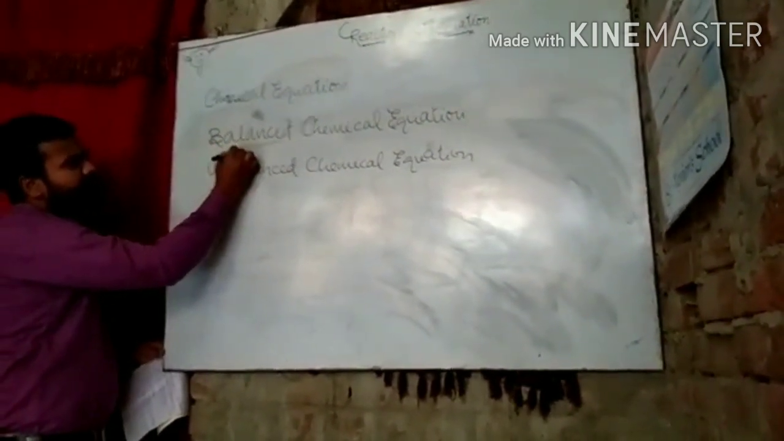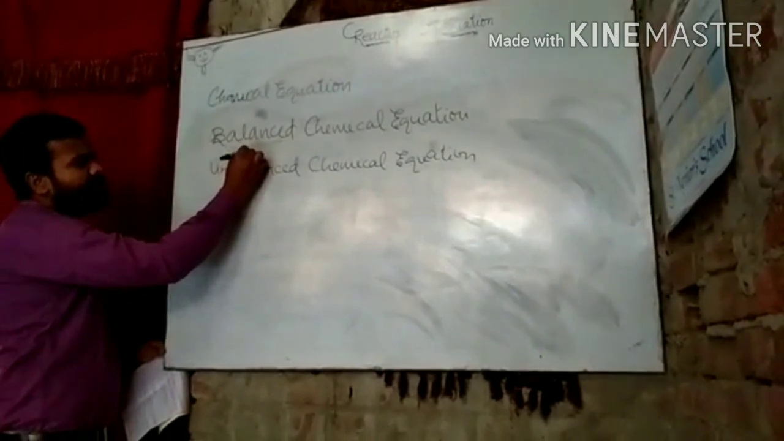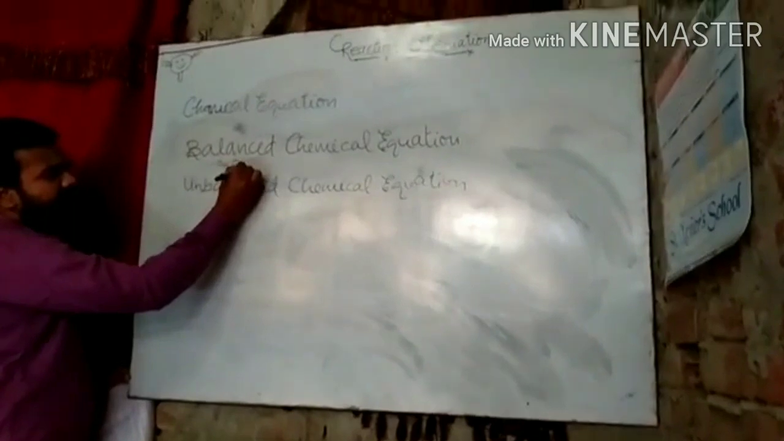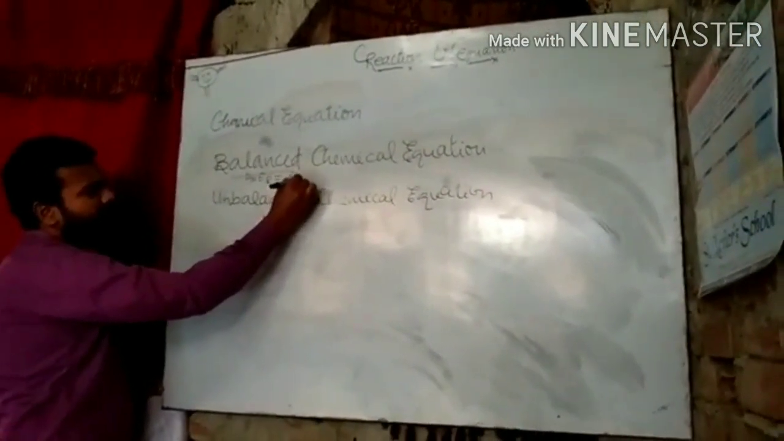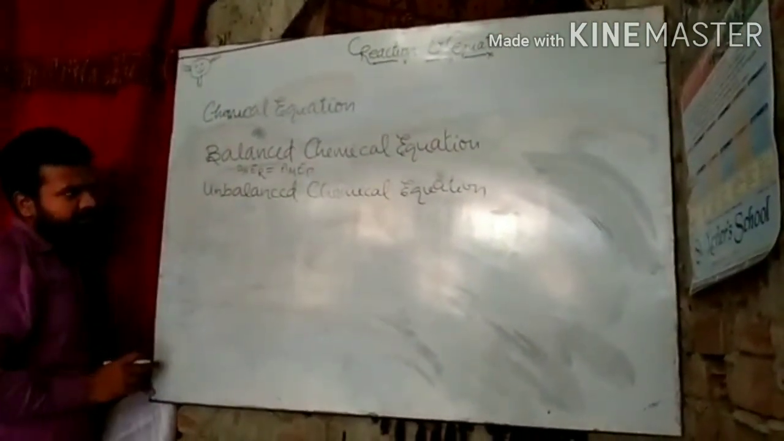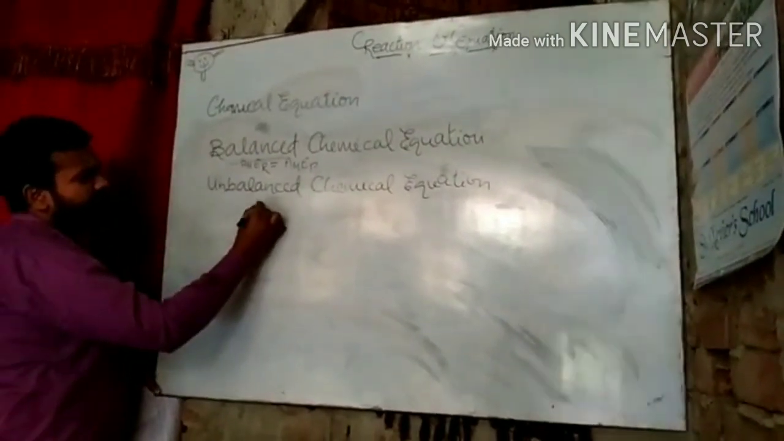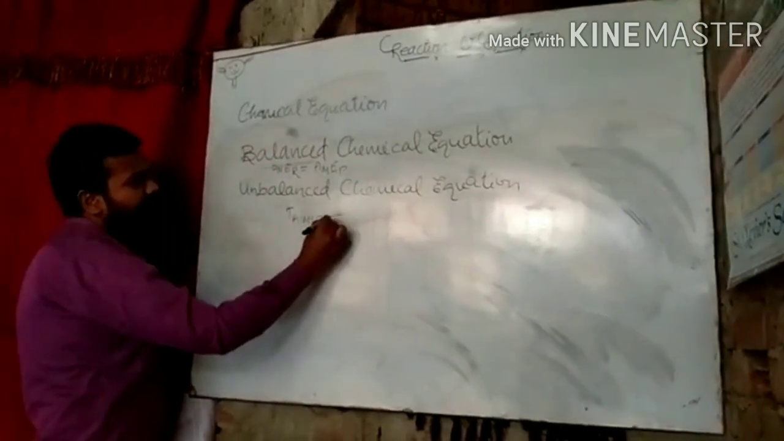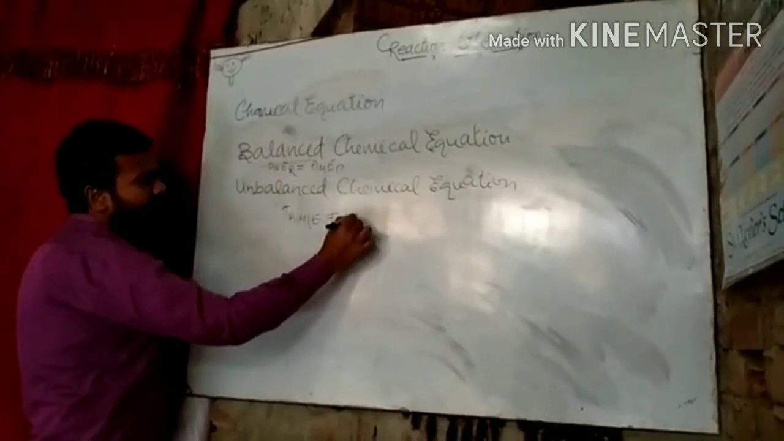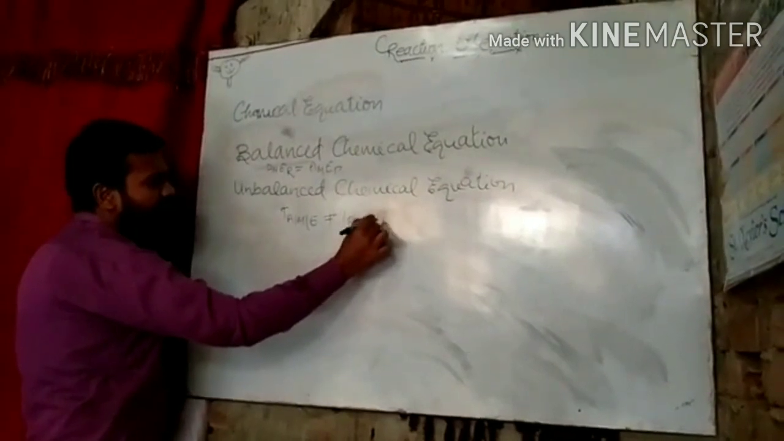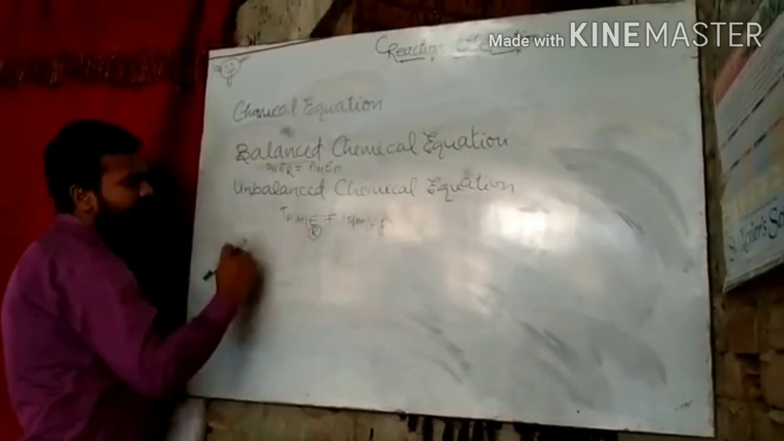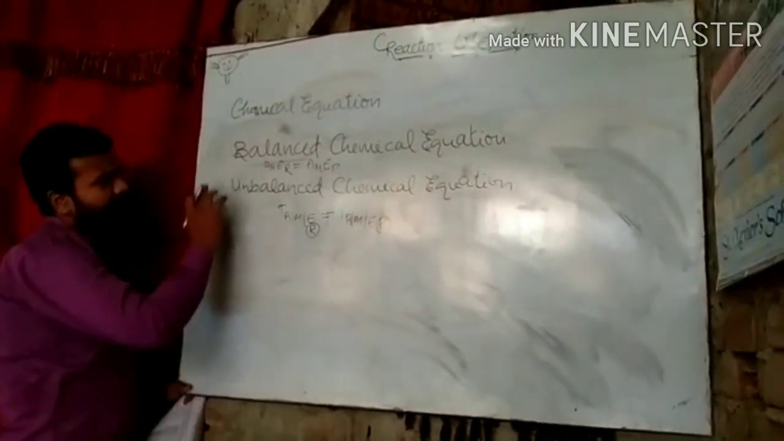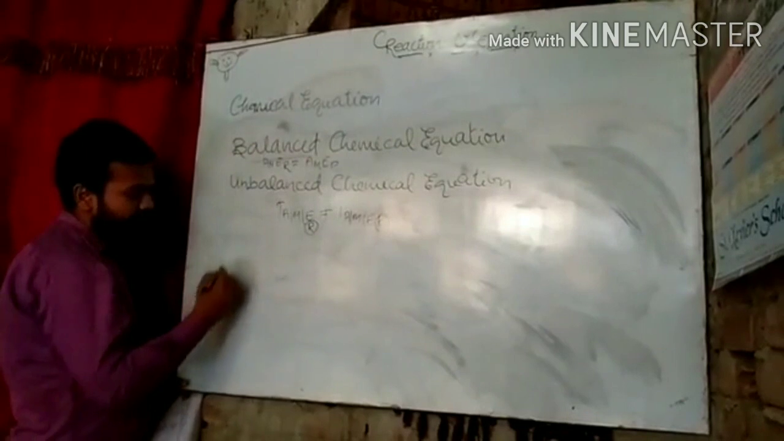So the number of atoms or molecules or elements, or you can say the composition of reactants, is equal to the number of atoms, molecules or elements of the product. In an unbalanced equation, the total number of atoms or molecules or elements of the reactants is not equal to that of the product. Let us take some examples of this type of chemical equation.